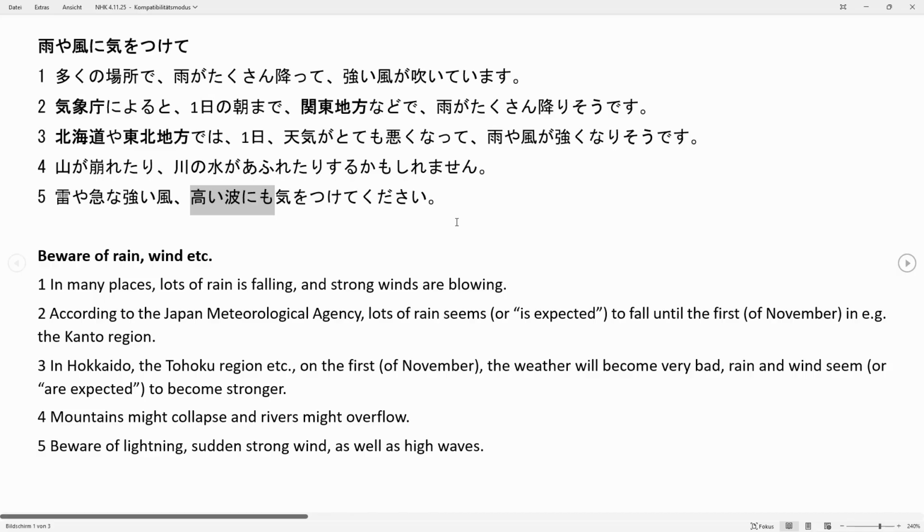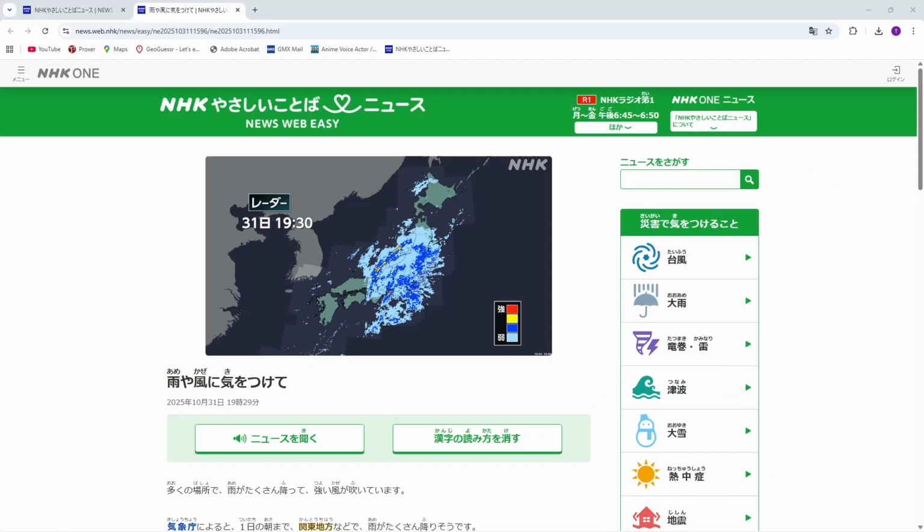Takai nami meaning big waves. The mo here means also, because it's not the only thing that we mentioned, because right in front here we have something else that we should be aware of, and that's tsuyoi kaze, strong winds, or more explicitly kyuu na tsuyoi kaze, so sudden strong winds, as well as our incomplete list of things again, starting with here kaminari, lightning. So the meaning of the last sentence: beware of lightning, sudden strong wind, as well as high waves. And with that we reach the end of the video.